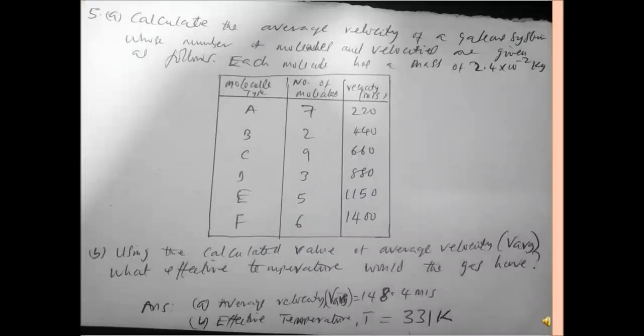And then the last one is to calculate the average velocity of a gas system whose number of molecules and velocity are given below. So we have our velocity, we have the number of particles. So you can use the formula of average velocity, where you need to add all the velocities and also add the number of molecules. Then after doing that, the B aspect.